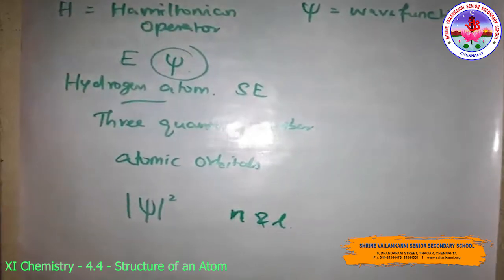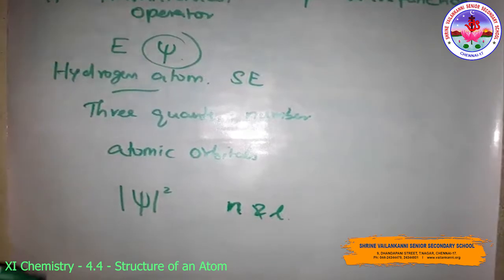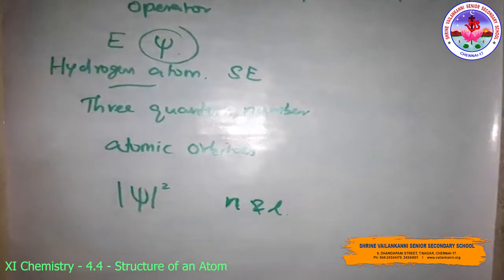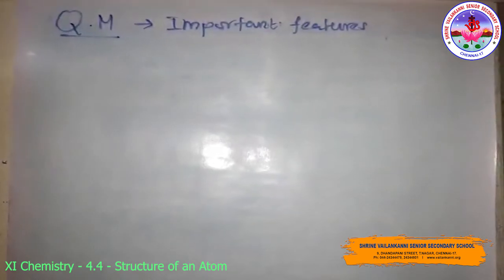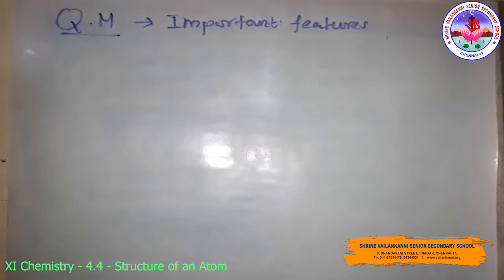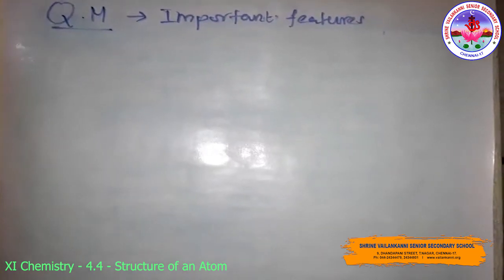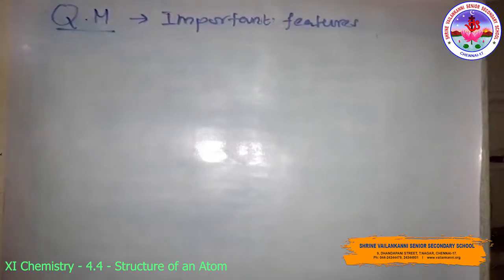Here are the important features of the quantum mechanical model of the atom. The quantum mechanical model of an atom is the picture of the structure of the atom which emerges from the application of the Schrödinger equation to the atom. The first one: the energy of an electron in an atom is quantized.